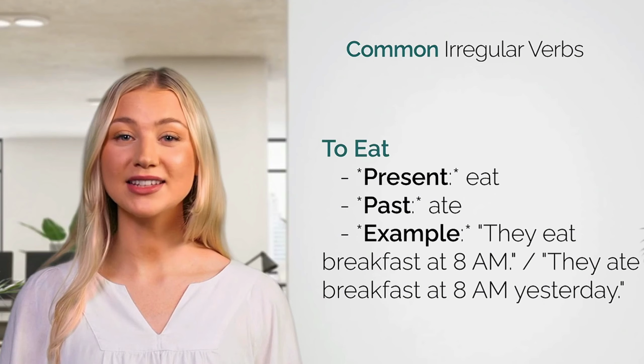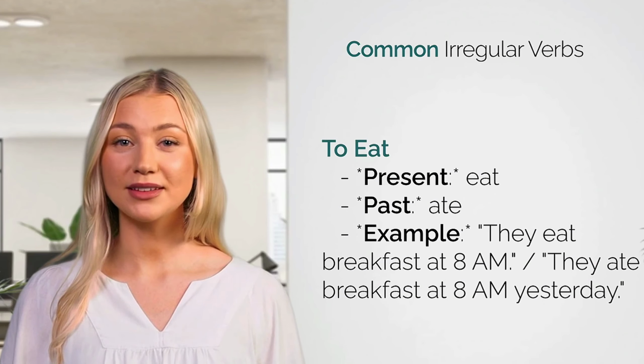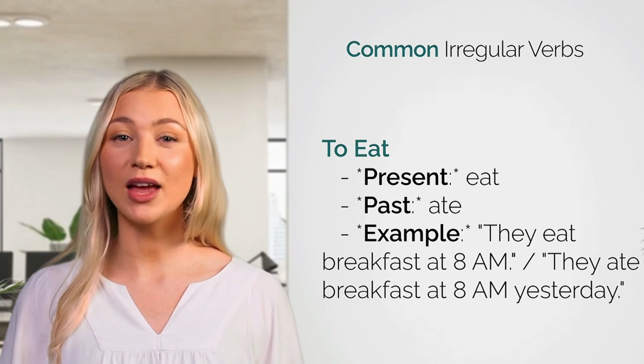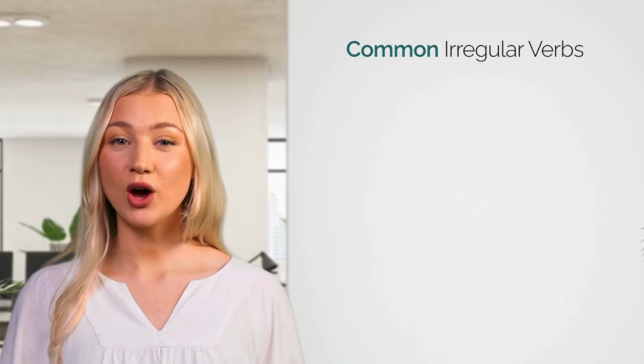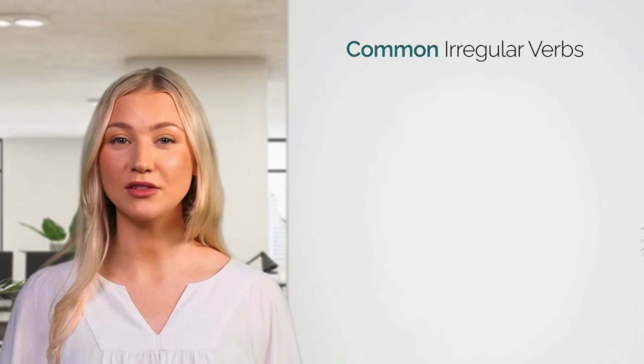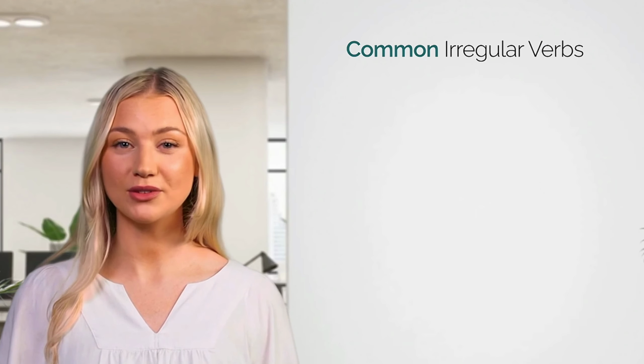5. To eat. Present: eat. Past: ate. Example: they eat breakfast at 8 a.m. They ate breakfast at 8 a.m. yesterday. These verbs are used all the time, so it's essential to get familiar with them. Let's move on to some more irregular verbs and how they're used.